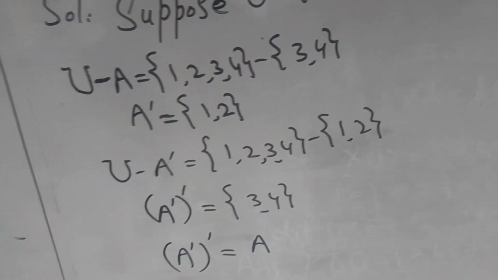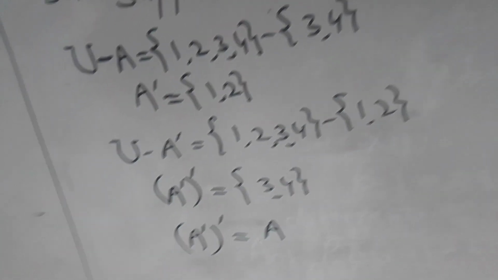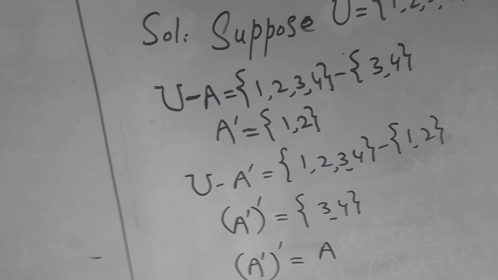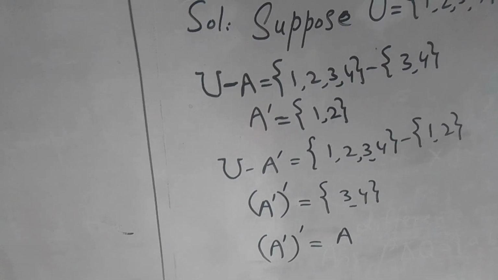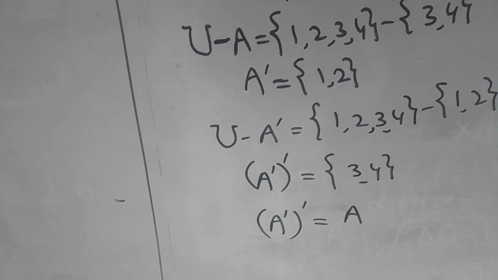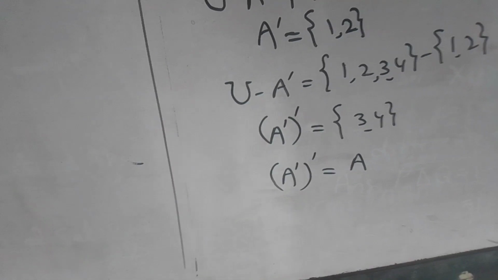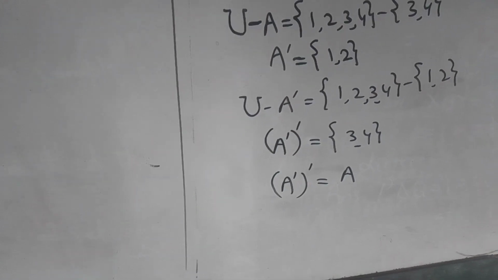We find that 1 and 2 are common to both sides, so these are cancelled, and the remaining members 3 and 4 we write as (A complement) complement is equal to {3, 4}, and 3, 4 are similar to the members of set A. So we write the conclusion: (A complement) complement is equal to set A.